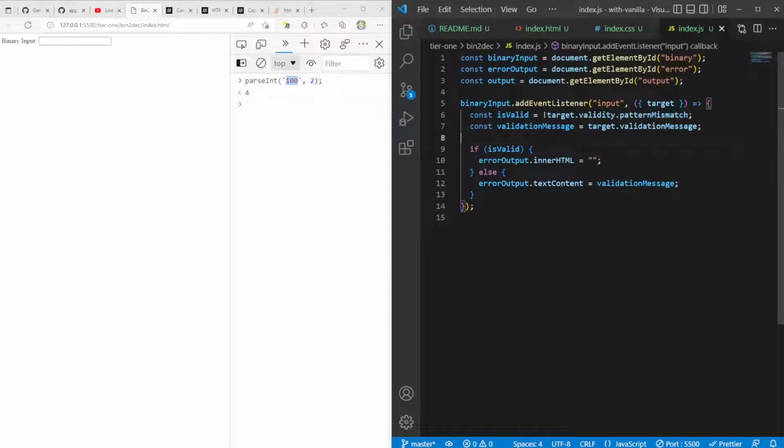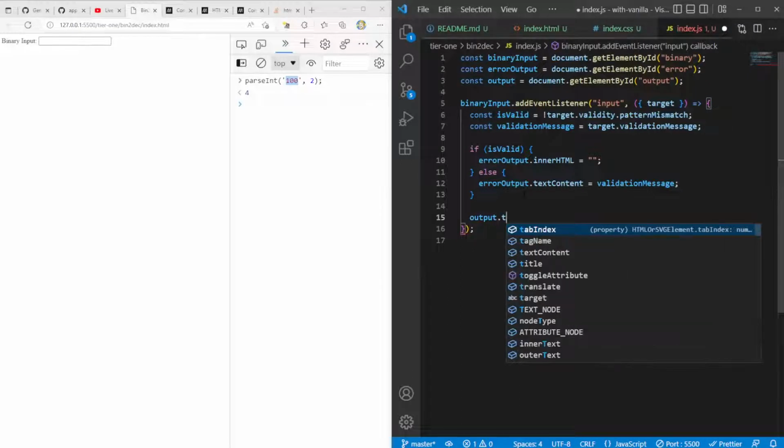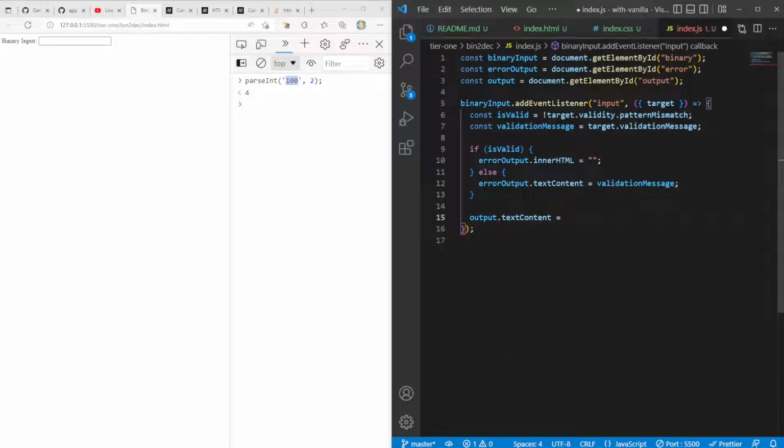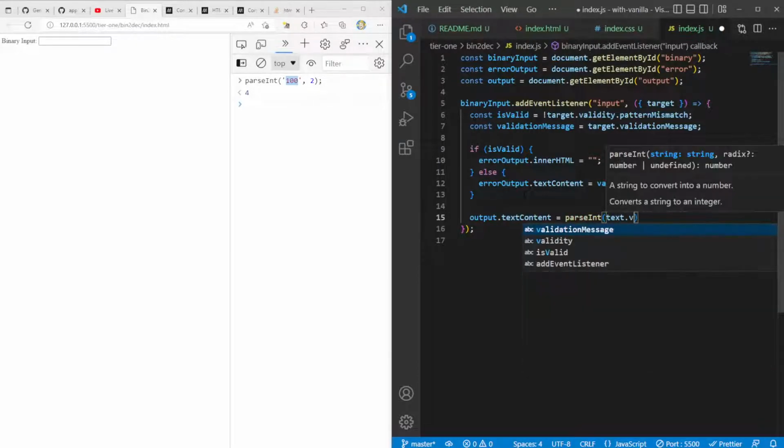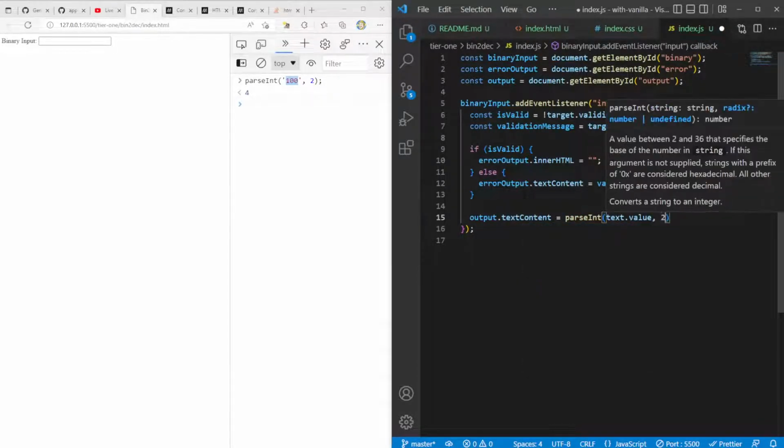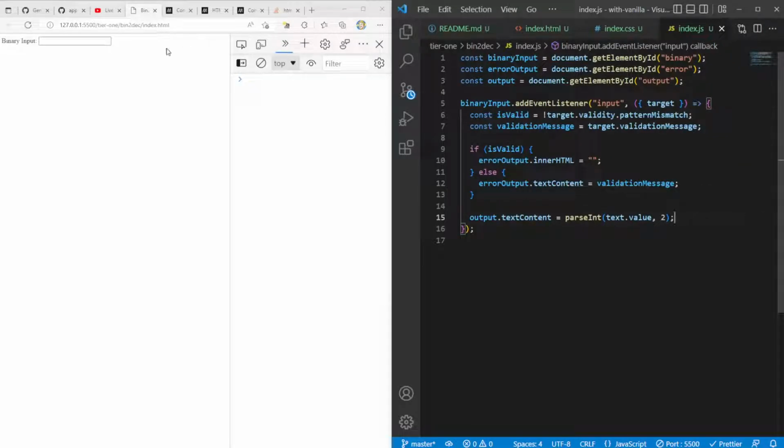We need a way to actually get the input. So let's come down here and say output.textContent equals parseInt of text.value, 2. I wonder if this will work. Text is not defined. Oh, yeah, I meant to do target. 1, 3, 7, 15.